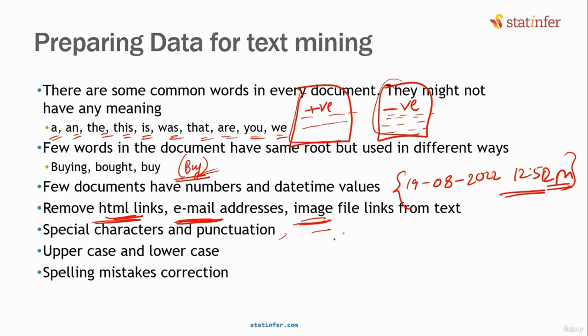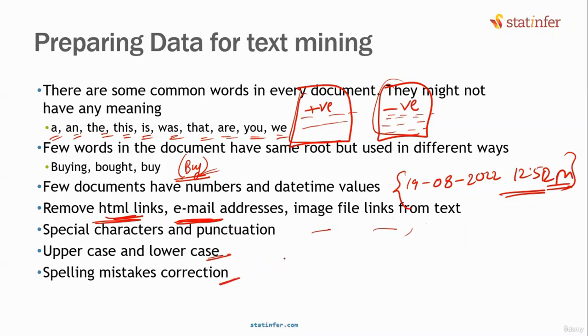Special characters or punctuation, something like colon, semicolon, hyphen, do not add any value, because most of these we keep for the sake of completing the sentence. Once we are looking at it from the analysis point of view, the machine learning point of view, that may not be useful. Uppercase, lowercase, it doesn't matter. Spelling mistakes: a lot of times people make spelling mistakes. Somehow we need to correct them before doing the analysis.